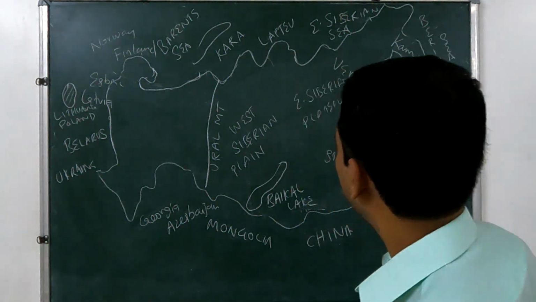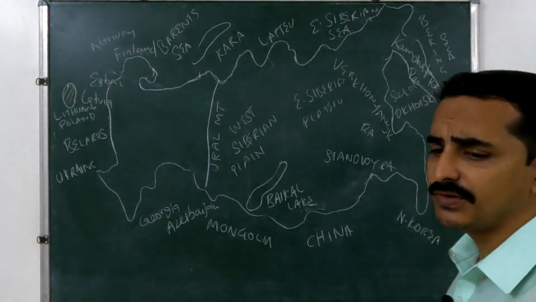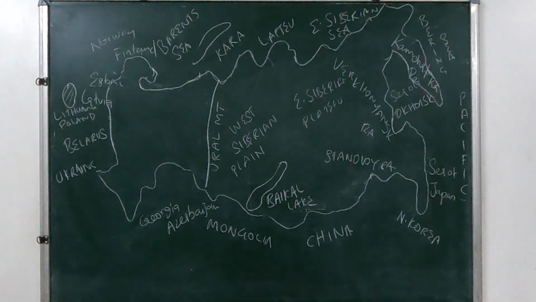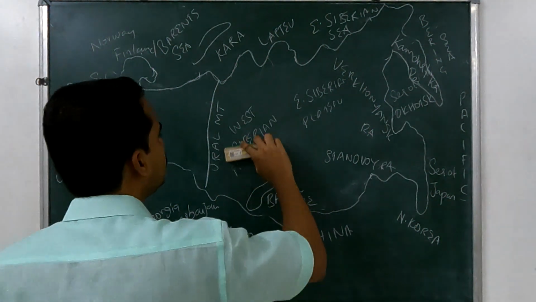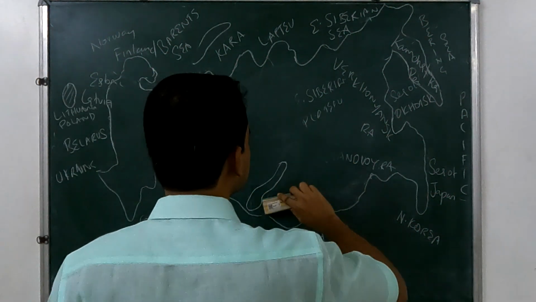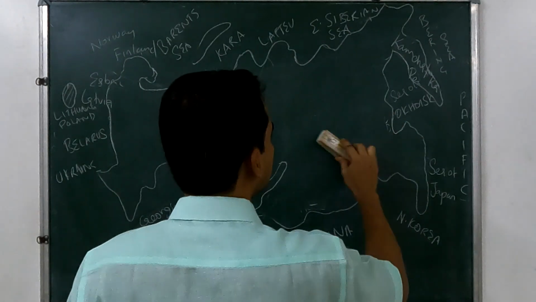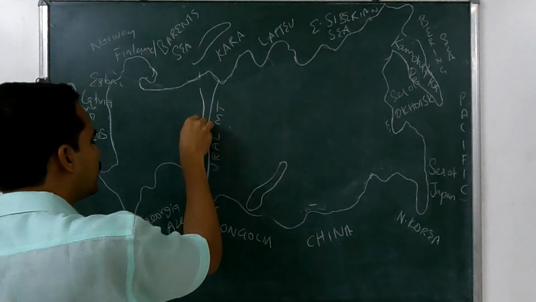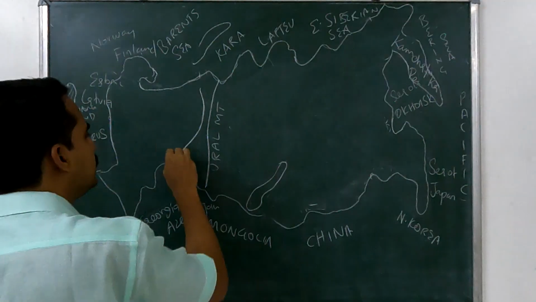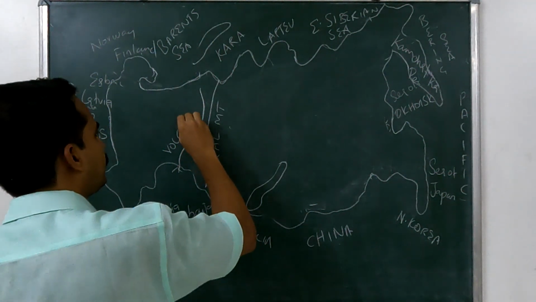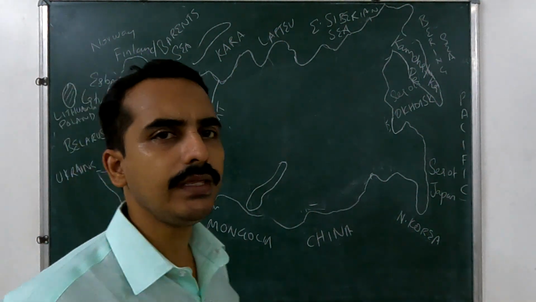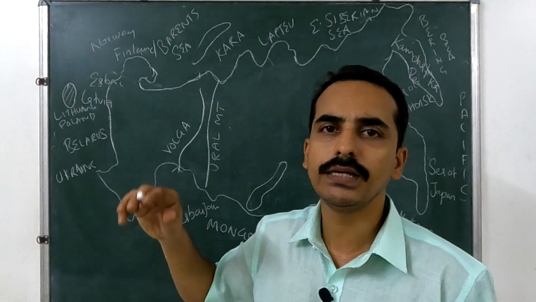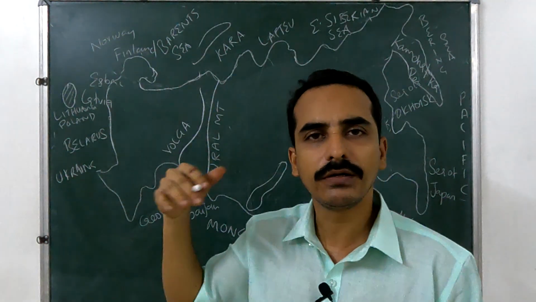Okay. Now, another important physical feature in Russia is rivers. Actually, Russia is rich in resources. Here, some important rivers in Russia: the longest river, the Volga River, flows here and empties into the Caspian Sea. And many other rivers originate in the southern part of Russia and flow towards the north and empty into the marginal seas of the Arctic Ocean.